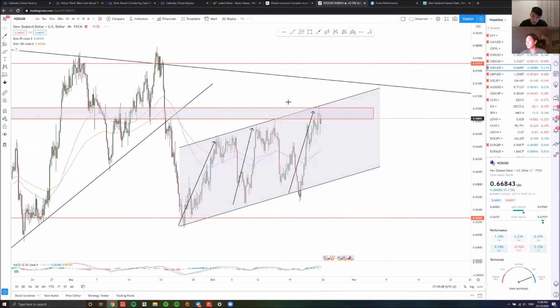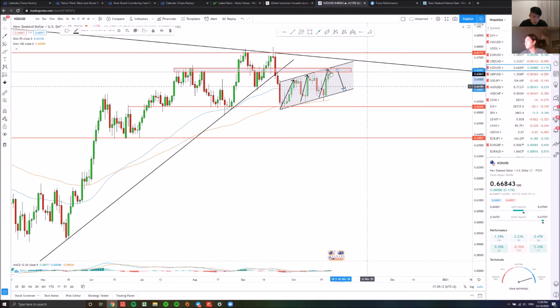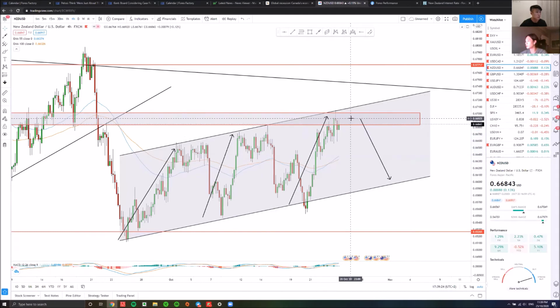So this week, I will be looking to sell the Kiwi dollar, at least back to the bottom of this retracement channel. If on Monday when the market opens, price continues getting resisted here, we could definitely look to sell, and we could look to take profit when price comes down and reaches the bottom of the retracement channel. So these will be the 2 pairs I'll be focusing on.